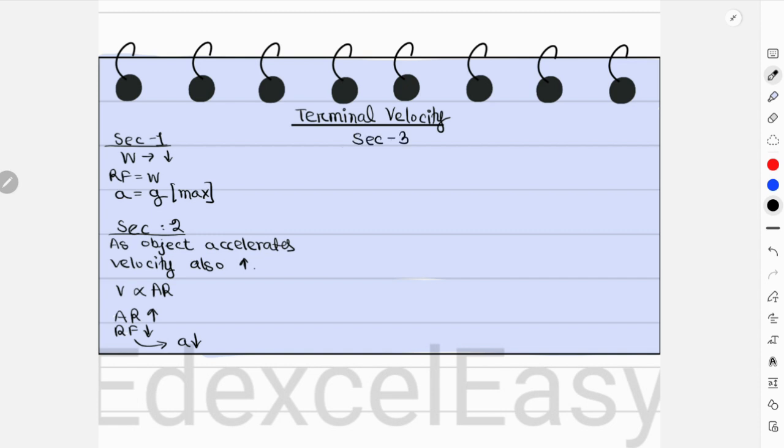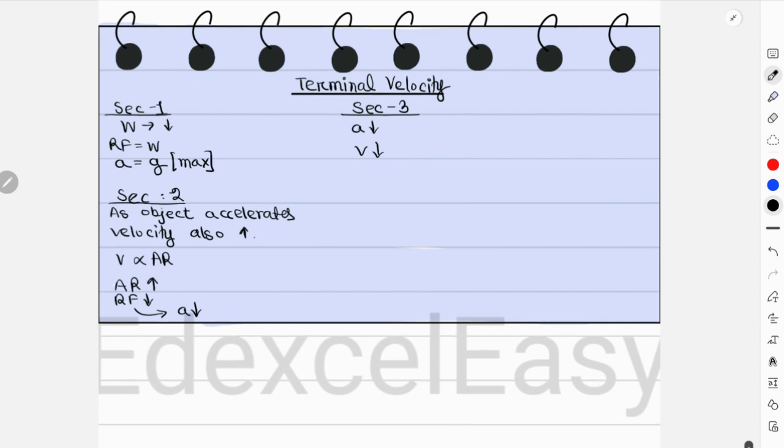In scenario 3, what happens? Obviously, your object's acceleration was decreasing. The object's rate of acceleration was decreasing, right? But velocity will keep on increasing because it is not decelerating, it is still accelerating, right? Maybe the rate of acceleration is decreasing, but it is still accelerating. So in this case, velocity increases.